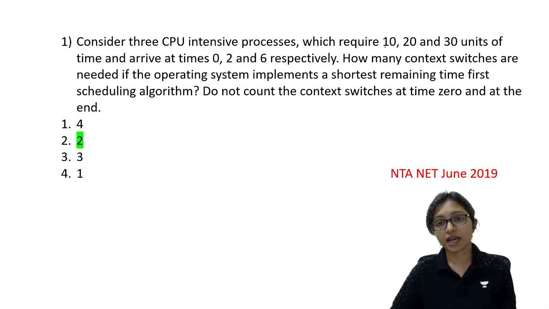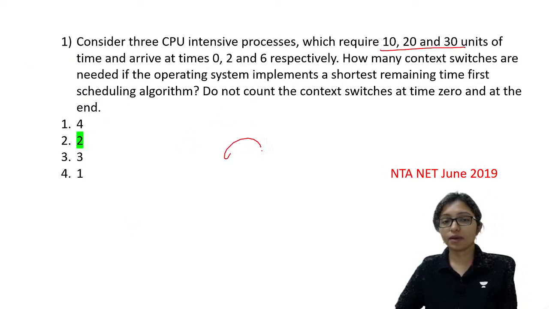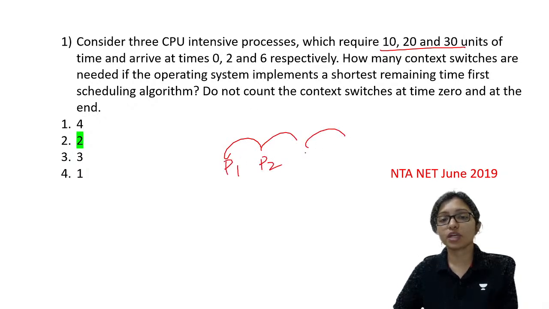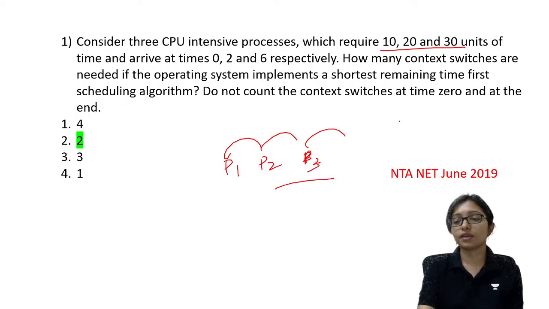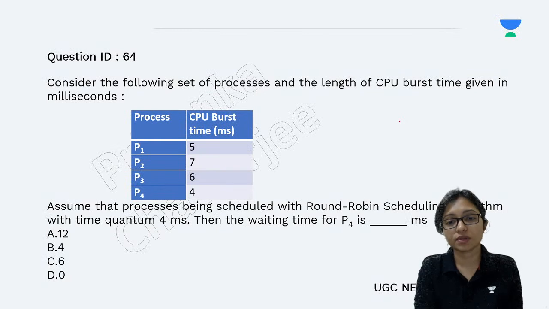Only 2 because here 10, 20, 30. 1 by 1 only will be done. So first of all P1 will get, then P2, then P3. Because all are greater, although it's preemptive. So only 2 context switches will be done.